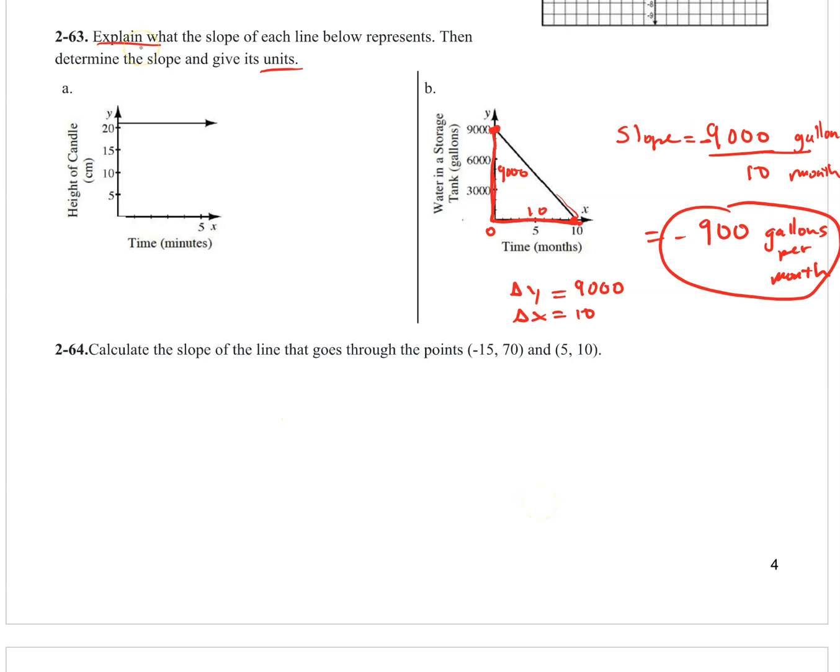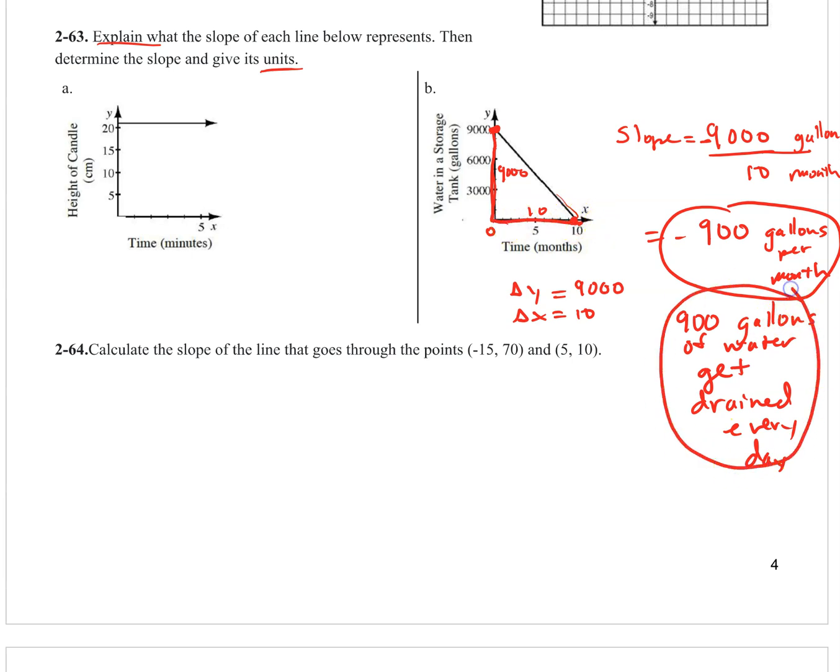All right, now explain. Well, we have water in a storage tank and time in months. So it looks like what's happening is 900 gallons of water get drained from the tank every month. It's going down. The water level is decreasing, and eventually the water level is 0. So 900 gallons of water get drained every month, not day, every month. Okay, I'll let you do A. Don't forget about the adventures of slope, dude. What slope is that?